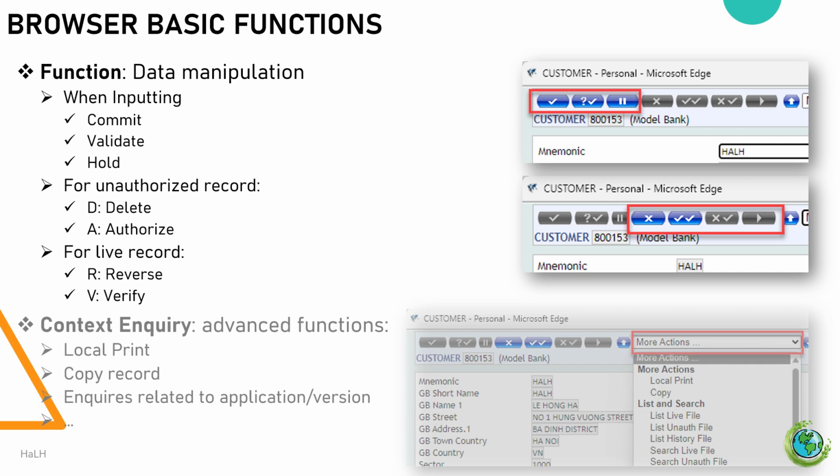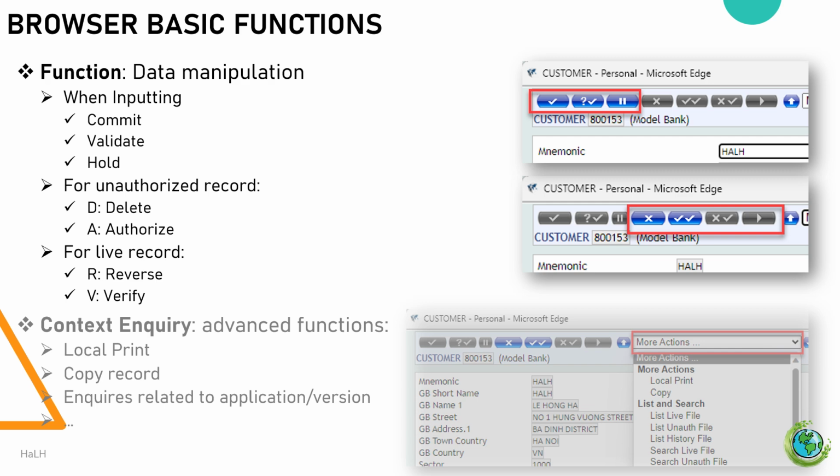After identifying the record ID on the application/version as described in the previous step, depending on the selection mode such as input, approval, or action, you may have additional options for processing the next record. When inputting data, Commit: confirm the record update. If the record has invalid errors, the system will report an error or warning. If the record is valid, the system will record the data into the database.